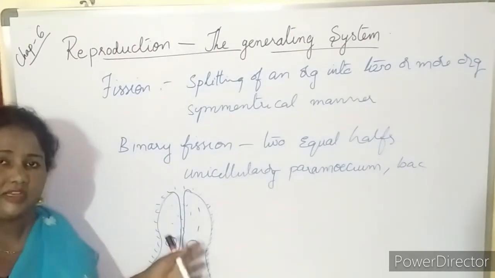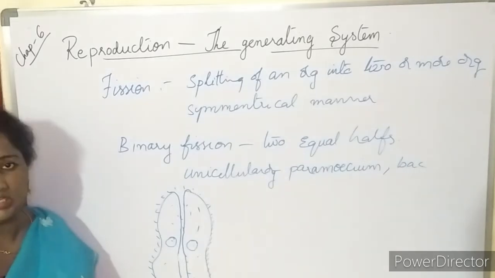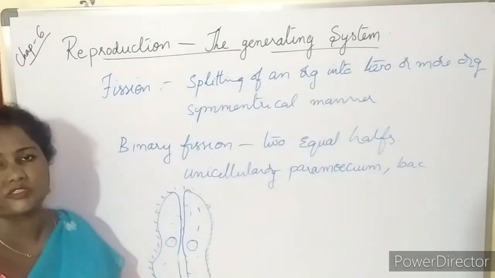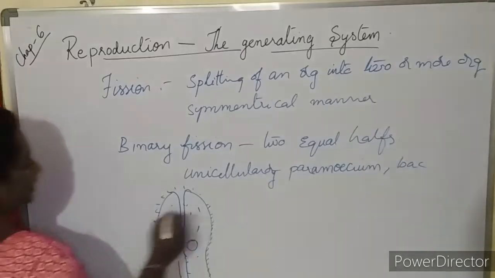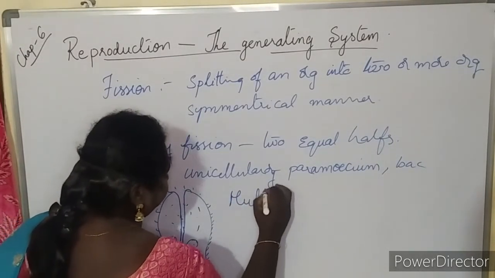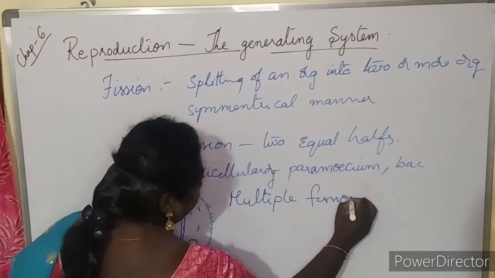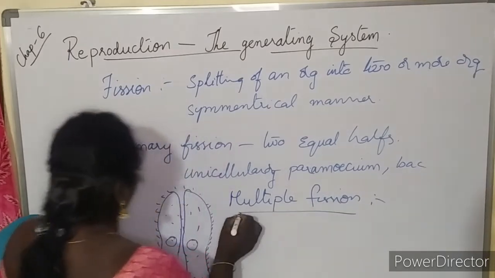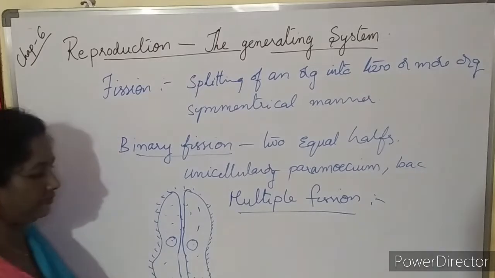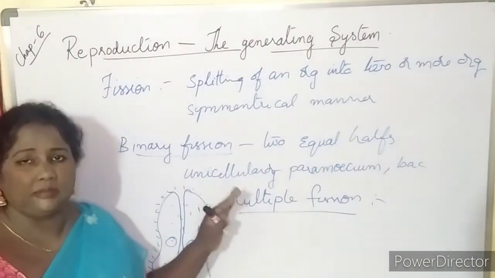Suppose the organism is splitting into many, multiple parts, then such type of fission is called multiple fission. So this is binary and this is multiple fission. For multiple fission, the best example you can see is lactobacillus bacteria.